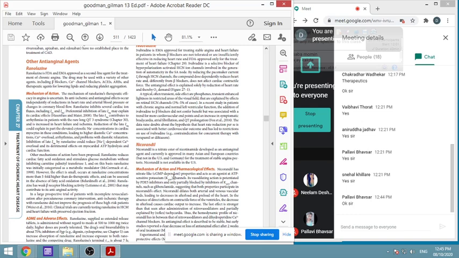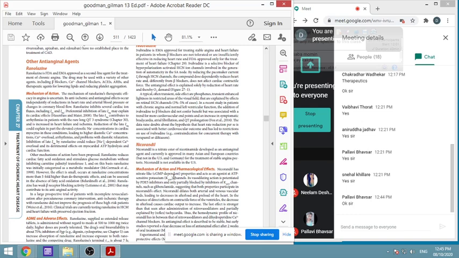Actually they work in a very different way. As we have seen earlier, the classical approach is that the drug should either decrease the demand or increase the supply, but these work in a different way. They are another typical class.